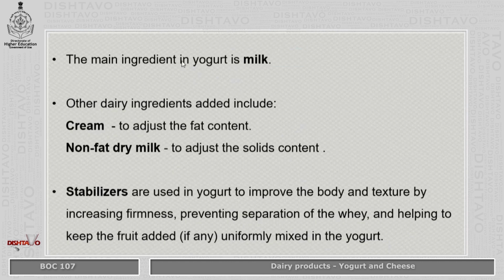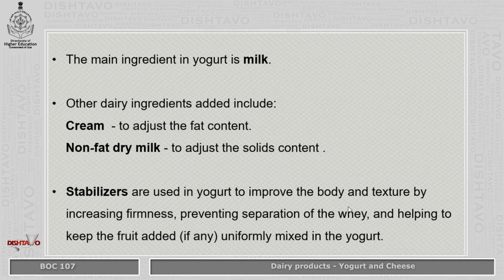As we see, yogurt is all milk. So the main ingredient when we prepare yogurt is milk. Then you also have other ingredients, that is the cream and the non-fat dry milk. Cream is to adjust the fat content, while dry milk is added to adjust the solid content of yogurt. Then we also have stabilizers which are added to yogurt.